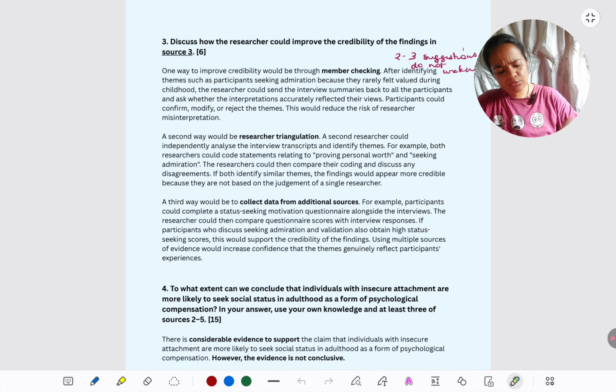Other possibilities you could suggest, one which I don't like to give so much because it becomes too cliche, but you can give it: sample population validity could be improved by including a larger sample than 18 and representative of more cultures. That will increase credibility. Other things could be the standard ones. We've already seen researcher and source triangulation. There could also be data triangulation. They could obtain data from other family members, asking them about how status seeking this person has been, and cross check with that.